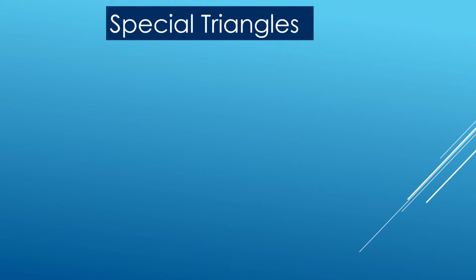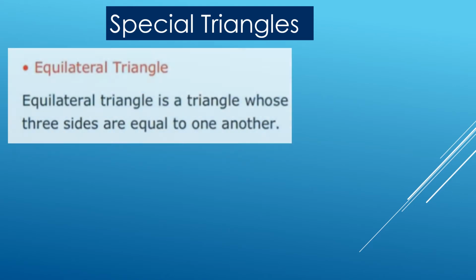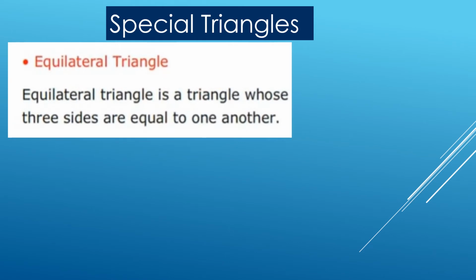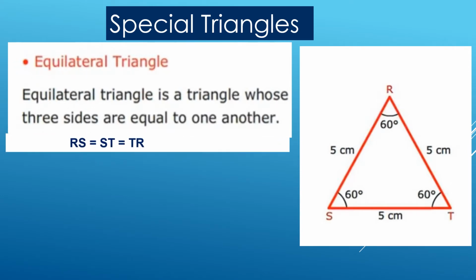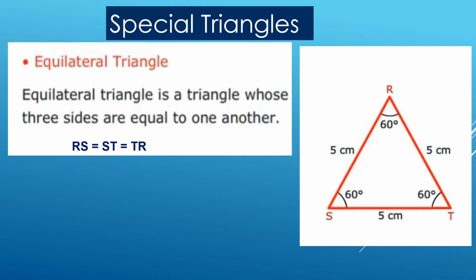Special triangles. First one is equilateral triangle. Equilateral triangle is a triangle whose three sides are equal to one another. In the adjoining figure, triangle RST, RS is equal to ST is equal to TR is equal to 5 centimeter.